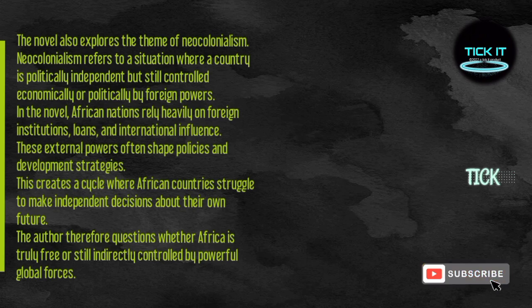These external powers often shape policies and development strategies. This creates a cycle where African nations struggle to make independent decisions about their own future. The author therefore questions whether Africa is truly free or still indirectly controlled by powerful global forces.